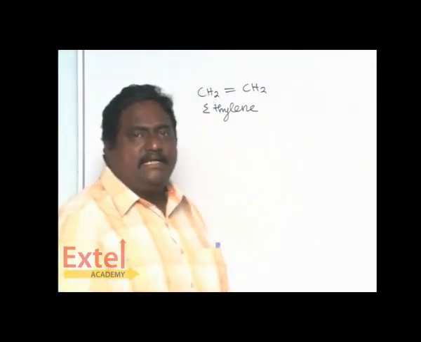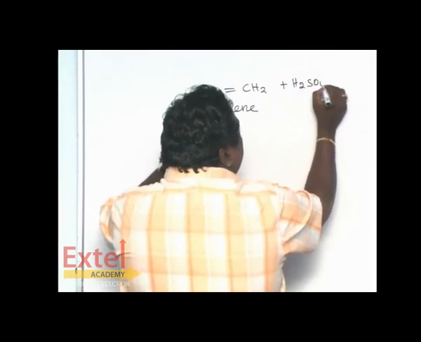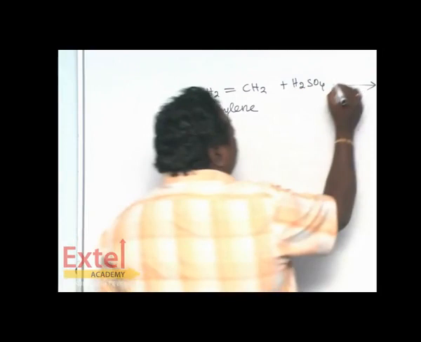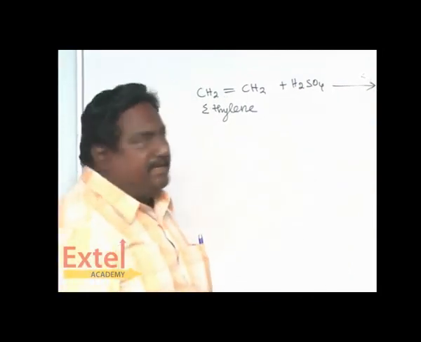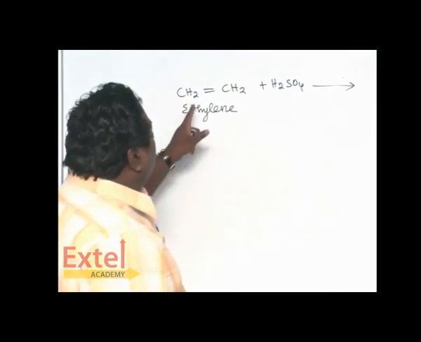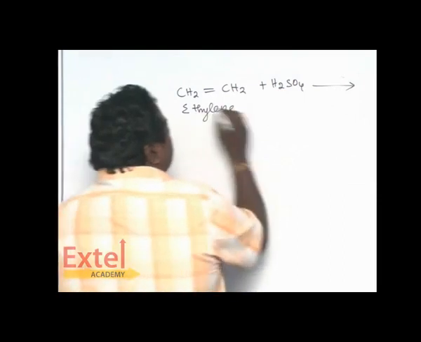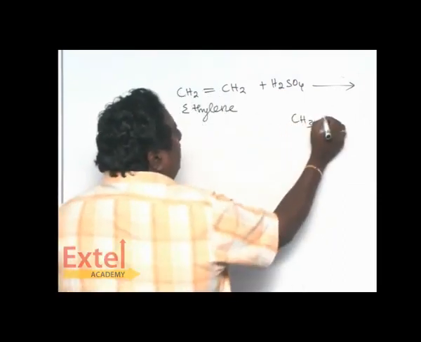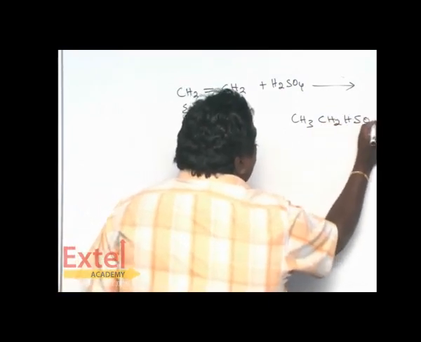Suppose ethylene is treated with sulfuric acid at 353 Kelvin.